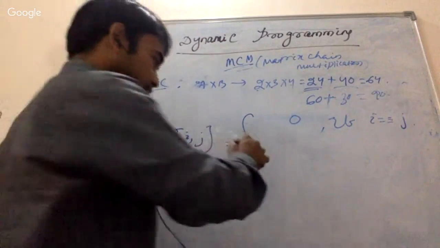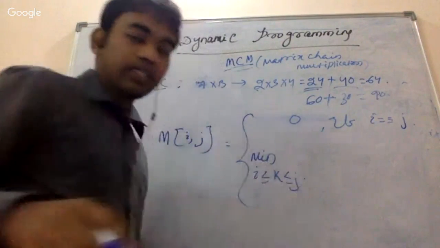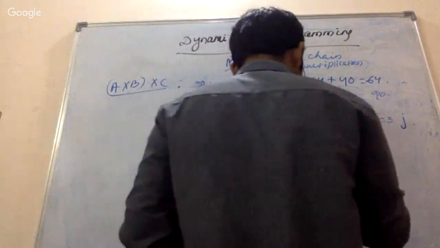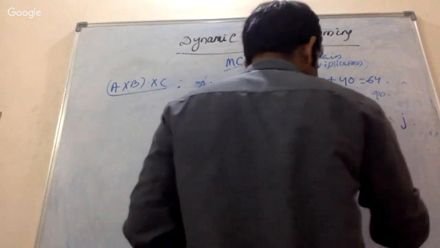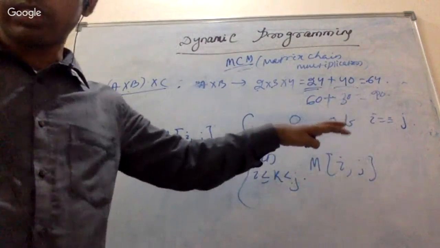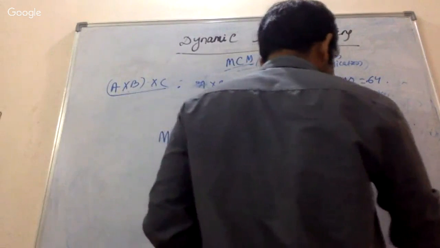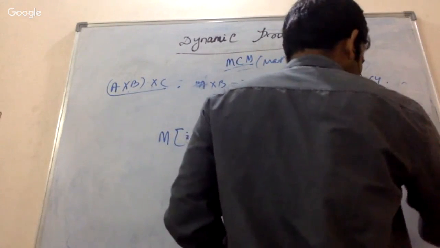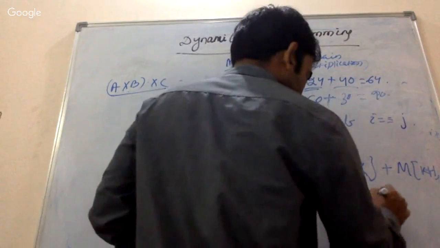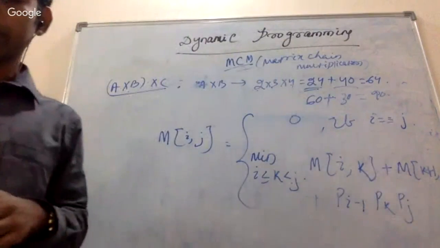Or else, the minimum over i less than or equal to k less than j of m[i][k] plus m[k+1][j] plus p[i-1] p[k] p[j], something like this.